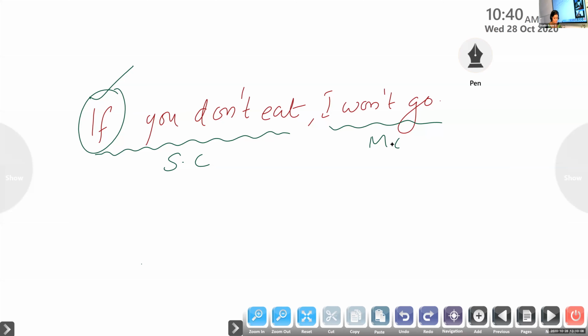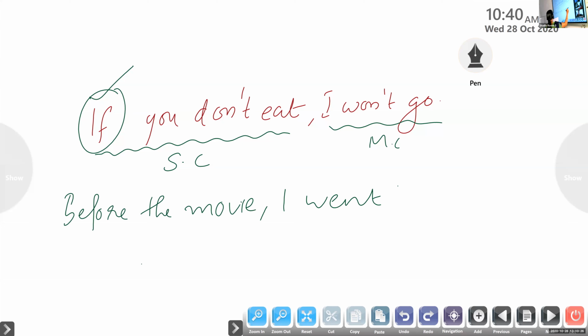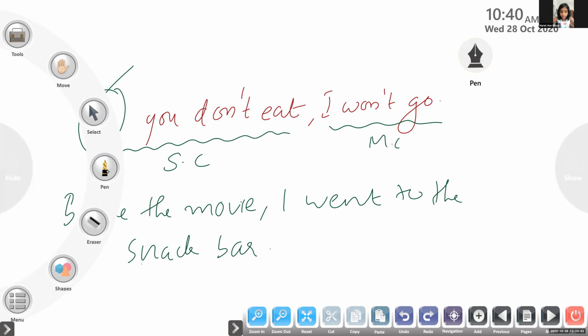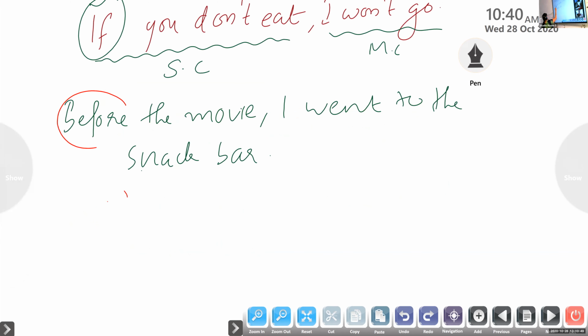Your question is here. Before the movie, I went to the snack bar. Okay, before the movie, I went to the snack bar. So, my dear, pick out the subordinating conjunction used here. Louder. Before. Excellent. Before is the subordinating conjunction.